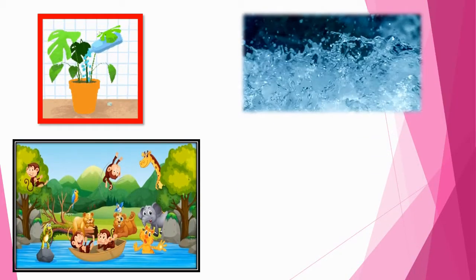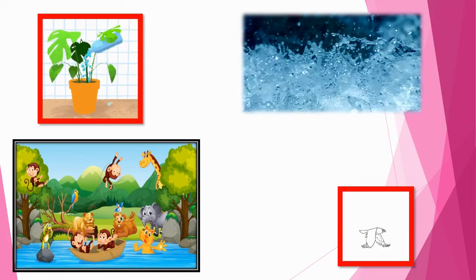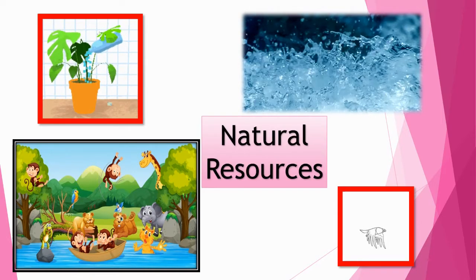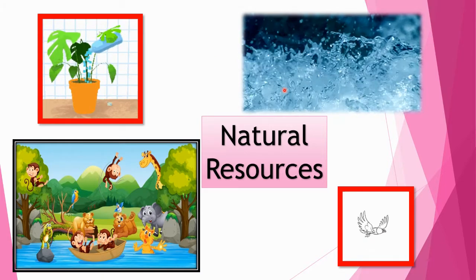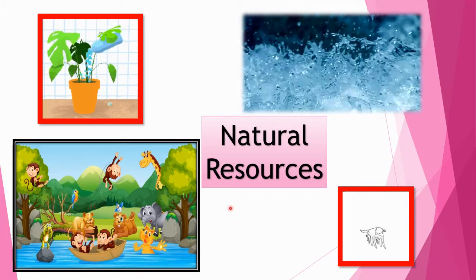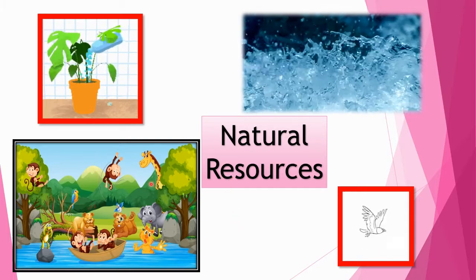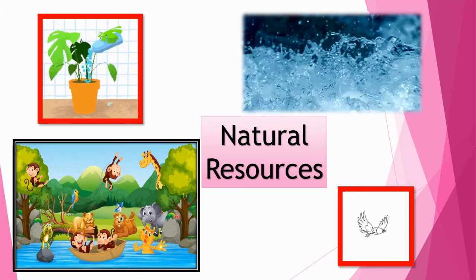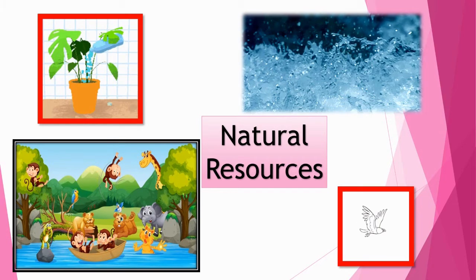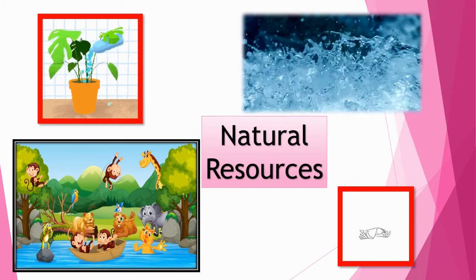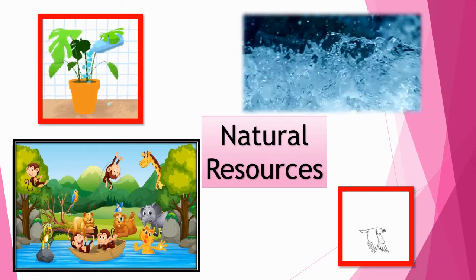We have seen that there are different landforms on this earth. The air in our environment, the water, plants, birds and animals in nature. Can human beings make these things? No, humans cannot make them. These are natural things. They are part of the nature all around. So, they are called natural resources.